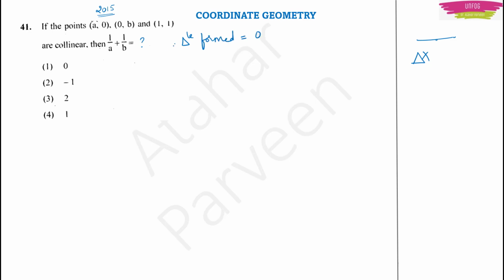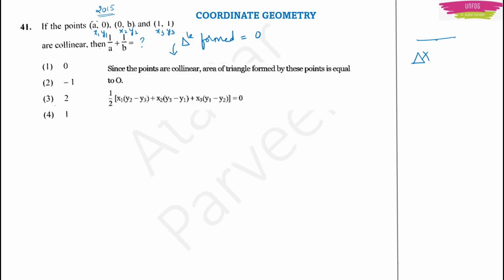I know what the area of the triangle will be using these points. I can name them x1, y1, x2, y2 and x3, y3. Then the area of the triangle will be half into x1 into (y2 minus y3) plus x2 into (y3 minus y1) plus x3 into (y1 minus y2).